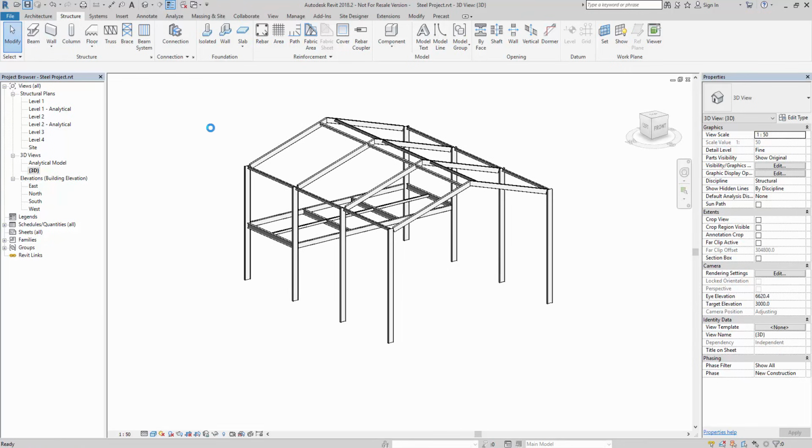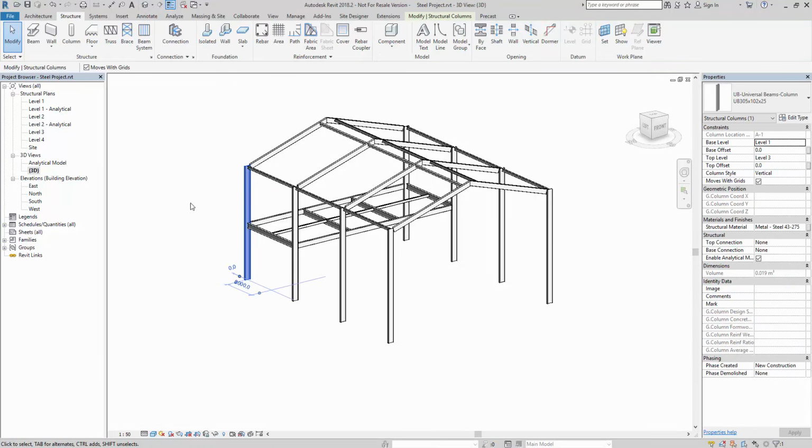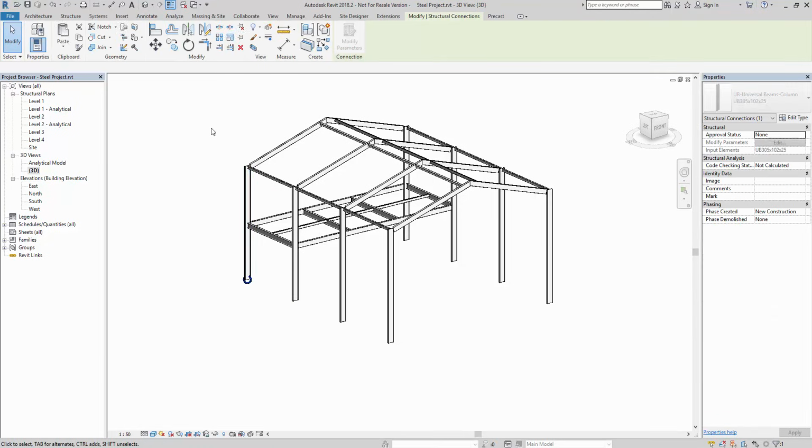I'm just going to quickly hit save, and now we're going to go into phase 2, which is where we're going to look and add the structural connections. So this is a recent addition in the 2017 software. It allows you to add a structural connection to the software. So you select your component, go to structure, and you click connection.